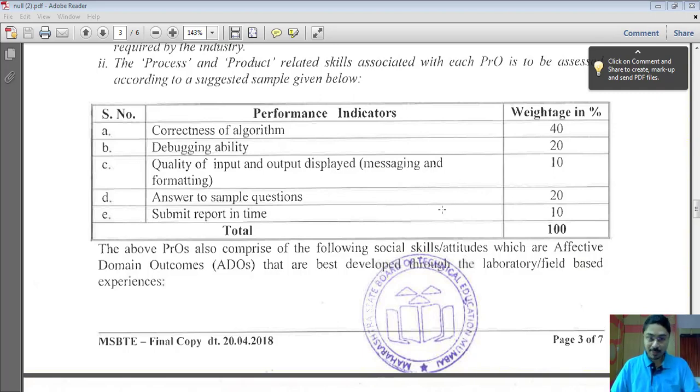And then there are some sample questions for that 20%, and how you are submitting your report. For that, 10% marks are reserved. So I hope the percentage is clear to you. How we are going to evaluate your performance, that is also clear to you. So we will keep on following these parameters, and based upon that only evaluation will be done.